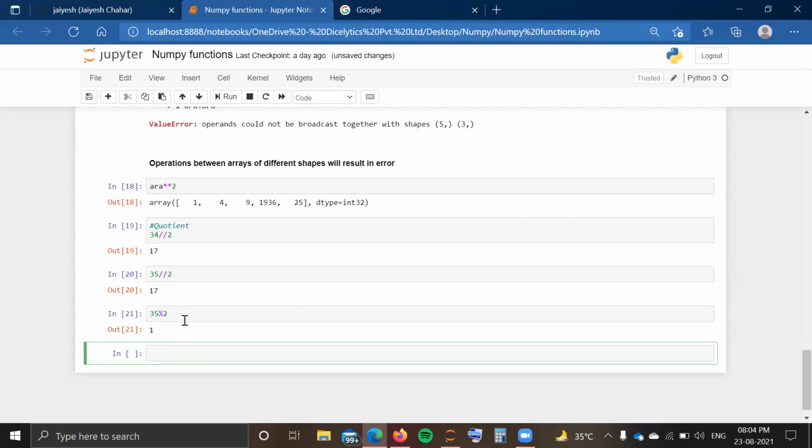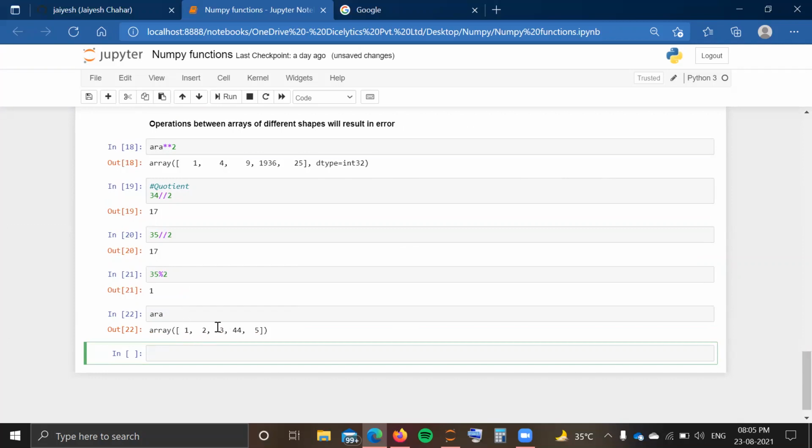In a similar way, when we want to get an array of quotients, for example, we have an array A. It consists of 1, 2, 3, 44, and 5. Now I want another array that is nothing but the quotient of these elements present in array A when we divide them by 2.